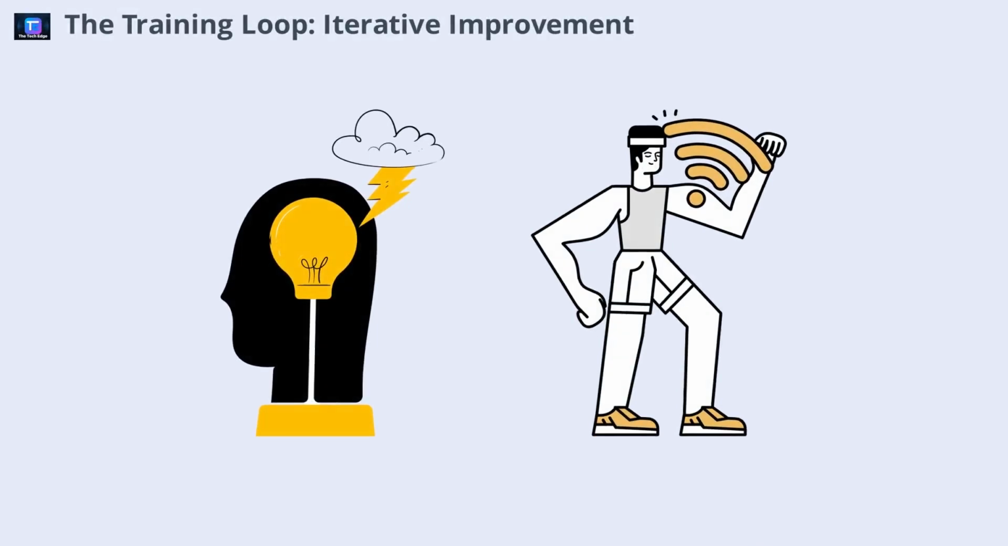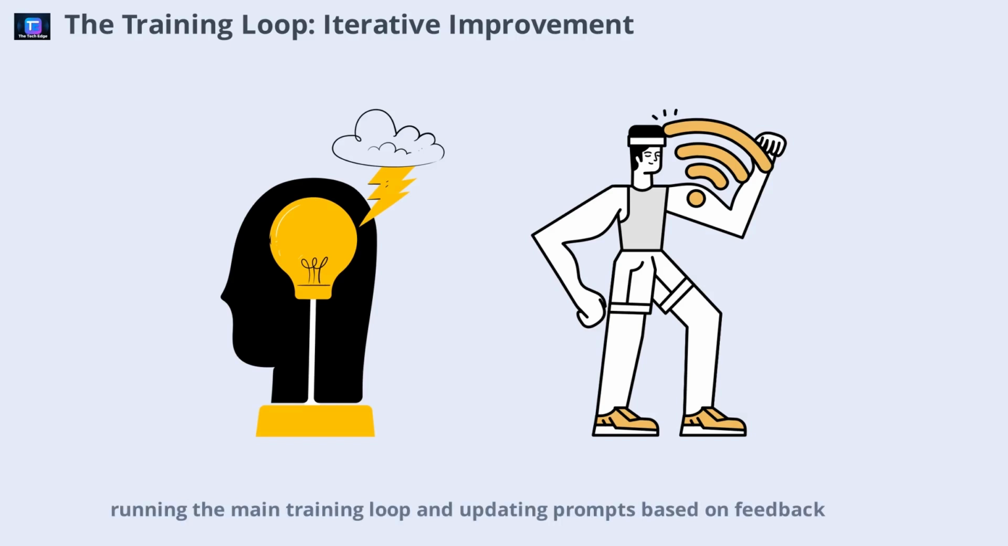The core of Ego Prompt's power lies in its training loop. Each iteration involves evaluating the model's performance, running the main training loop, and updating prompts based on feedback. Multiple experiments can be run in parallel, each trying different random restarts to find the best prompt configuration. The system tracks validation and test scores, always aiming to improve with each cycle. This process ensures that the AI doesn't just memorize data, it learns and adapts.